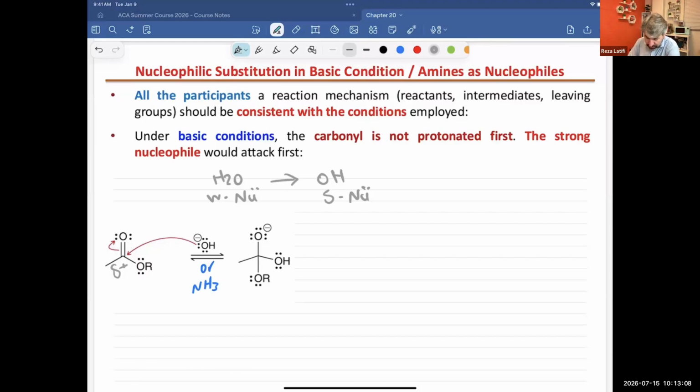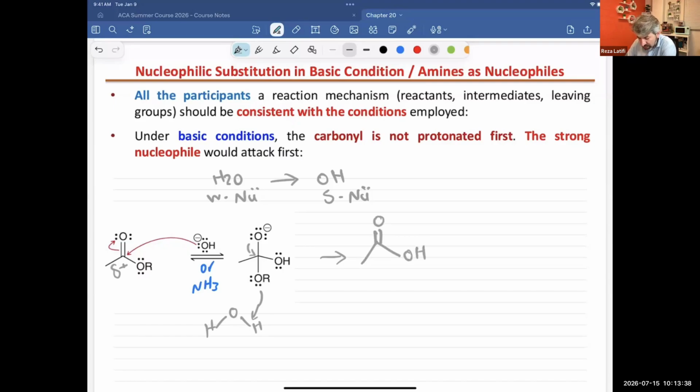Next step, inside the solution, we do have water. That water can give an H to the OR-, and this one will leave the system as alcohol. This one is rebonding, so we get the carbonyl group here.